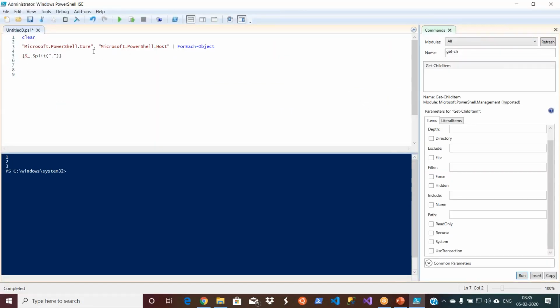So for each object, I have two objects here. One is Microsoft.PowerShell.core, you can give any name, and the other one is Microsoft.PowerShell.host. For each object, what I am doing is splitting that string by a dot. So you know this dot already. Let's go and execute this.